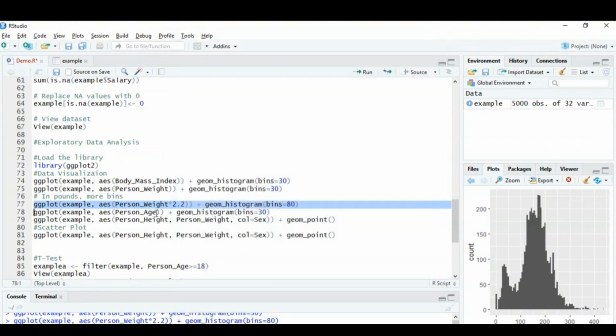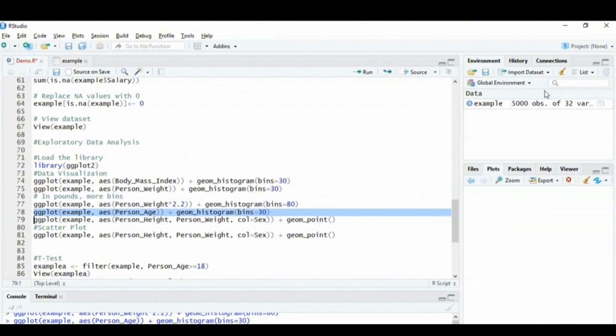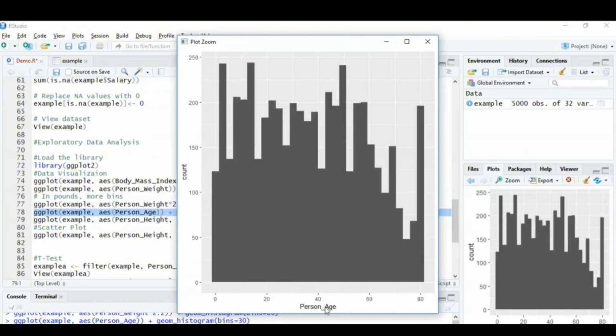Now similarly, I've again plotted a histogram for age to know whether there are kids present in the age distribution or not. So I'll run this particular command again, where I've mentioned the ggplot function, the dataset name, the person age column, and then the bins. When I zoom in, you can see that there are a lot of children present in the sample dataset whose age is less than 18.